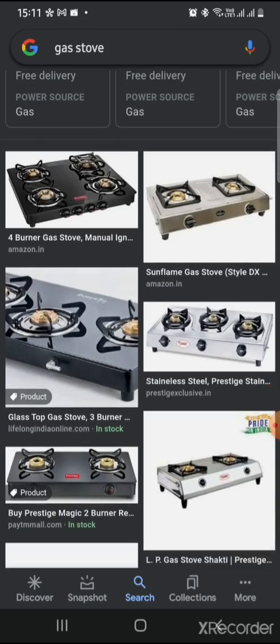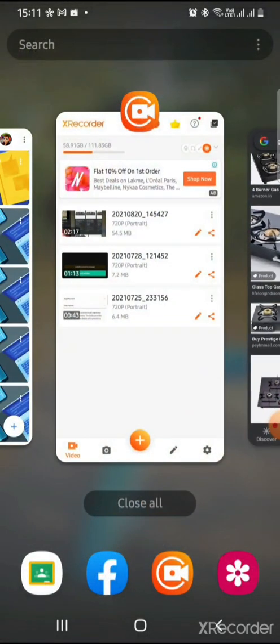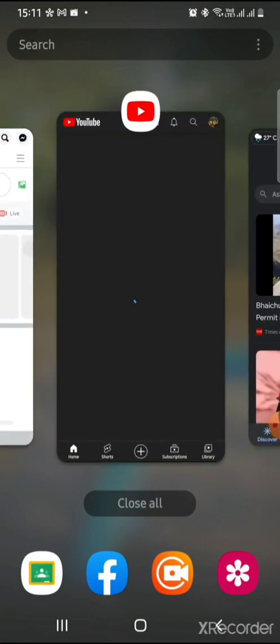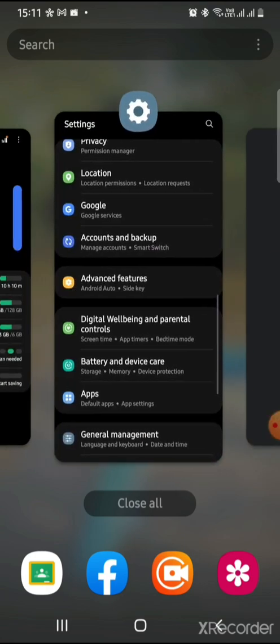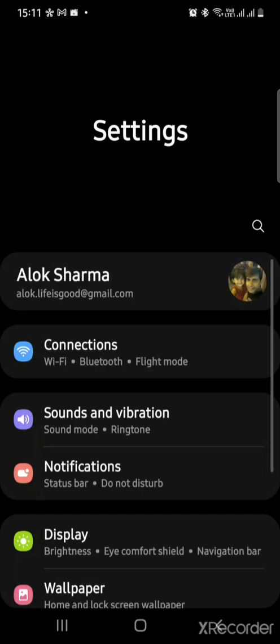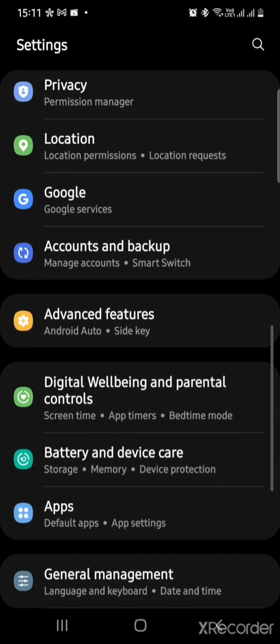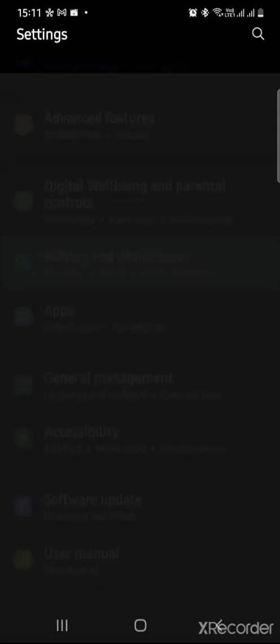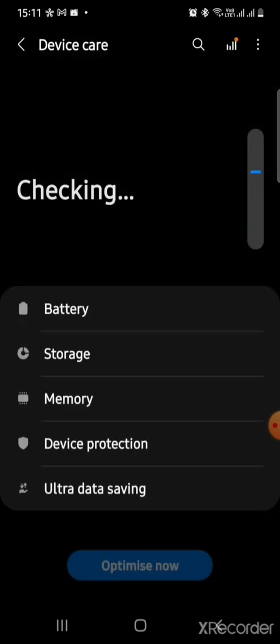I'll just show you something on my device. I'm going to the memory section in the settings of my phone.